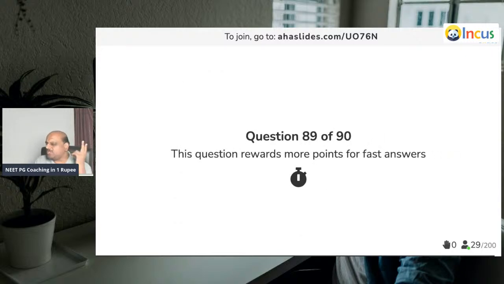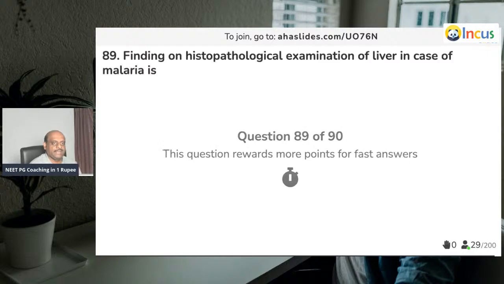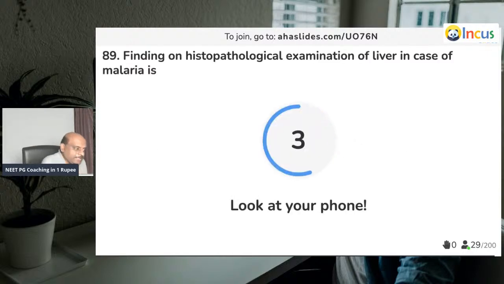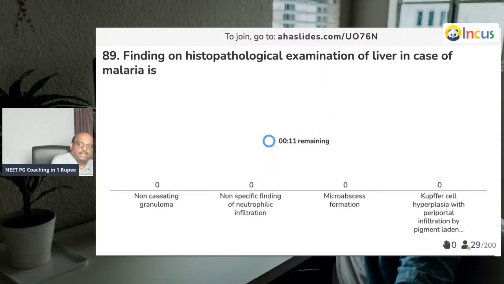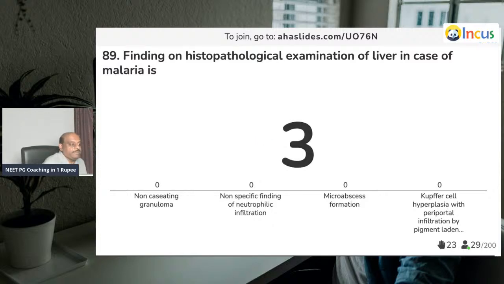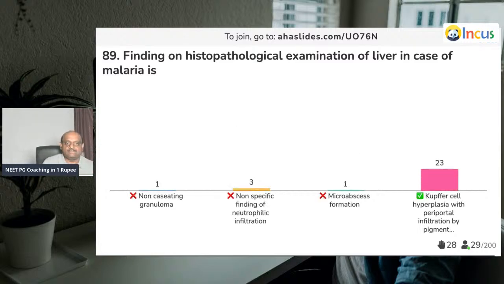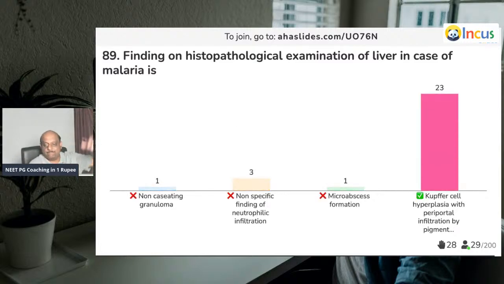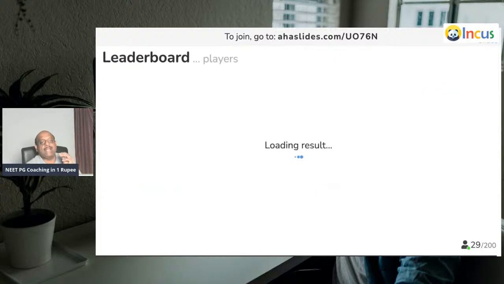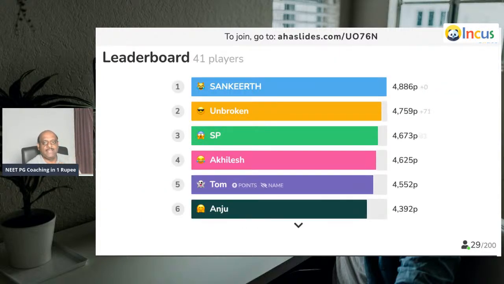Doctor, the last 2 questions, let us see. On the histopathologic examination of the liver in case of malaria, what is the important finding, doctor? Malaria में liver में क्या होता है? Come on, punch your answer. Great. Kupffer cell hyperplasia, periportal infiltration of the pigment-laden macrophages is what you find.